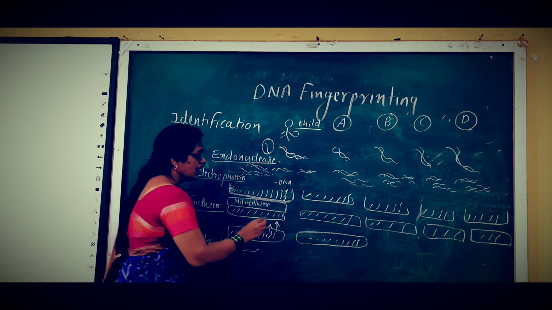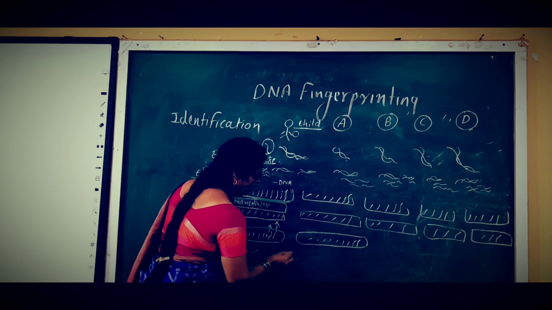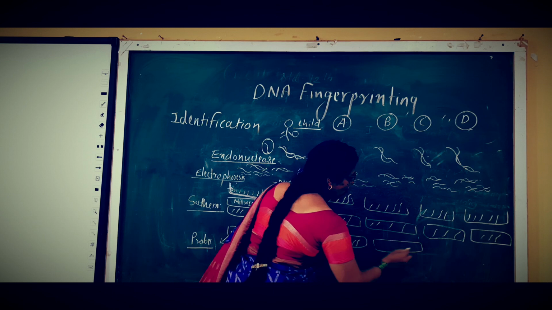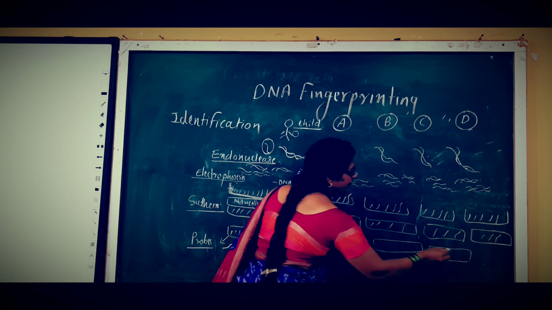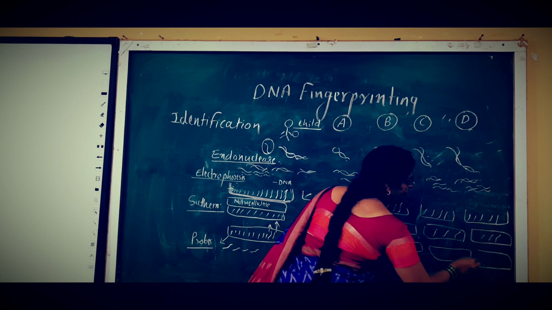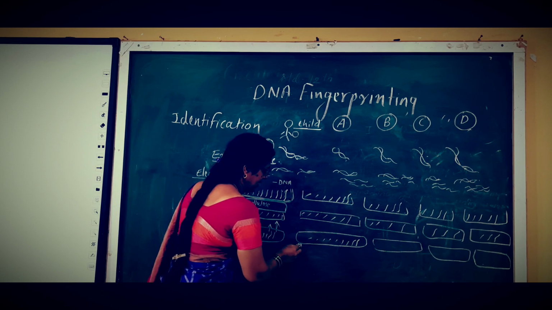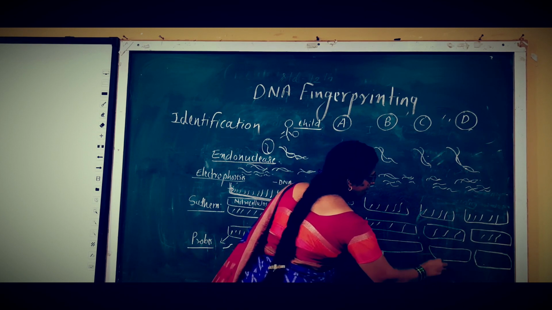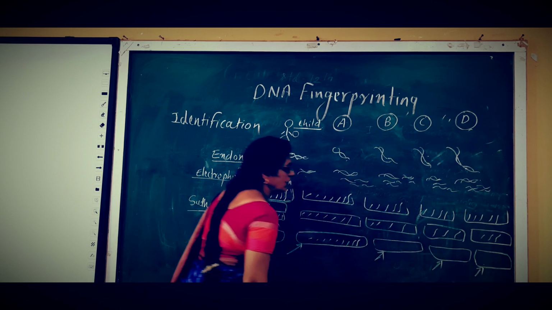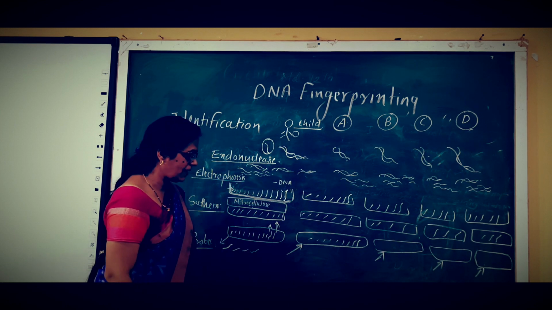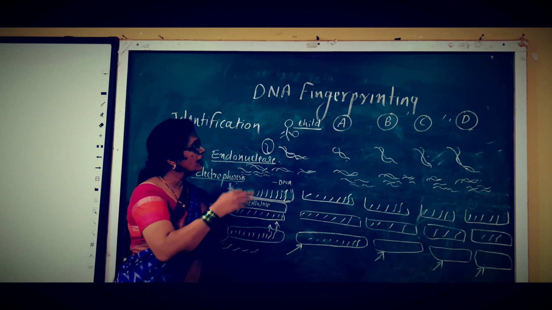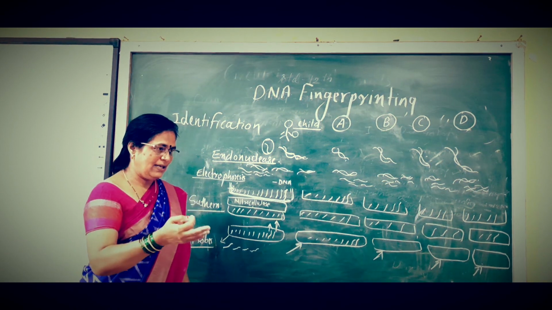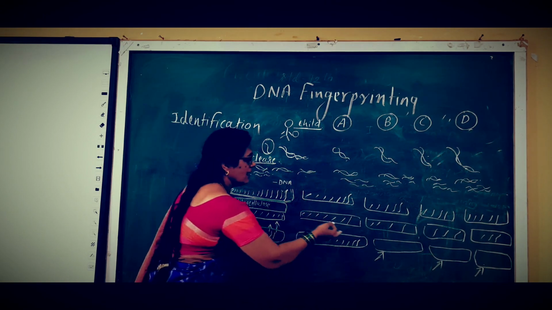Then these probes are bombarded on each nitrocellulose paper of the 4 persons. The probes are emitted on the nitrocellulose paper on which the lengthwise DNAs are picked up.